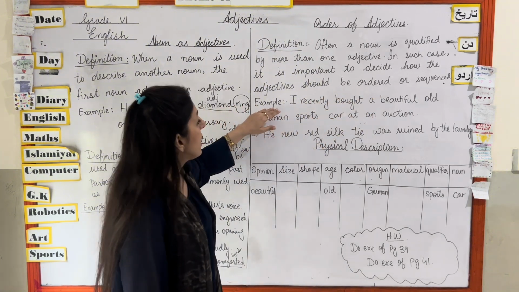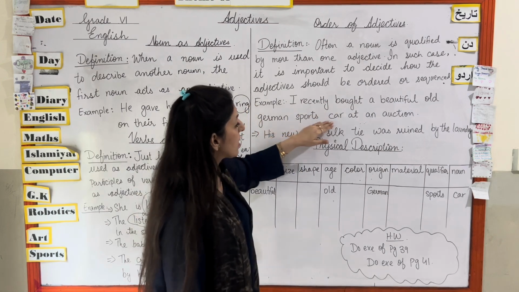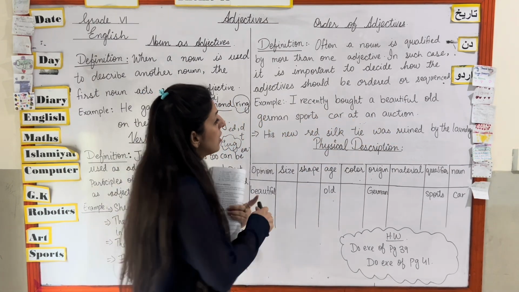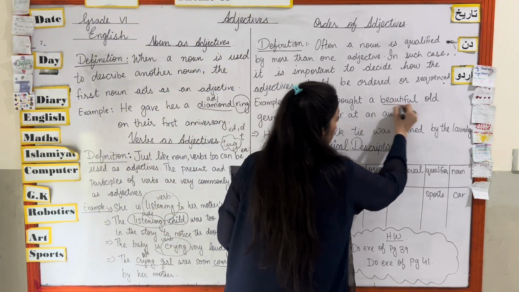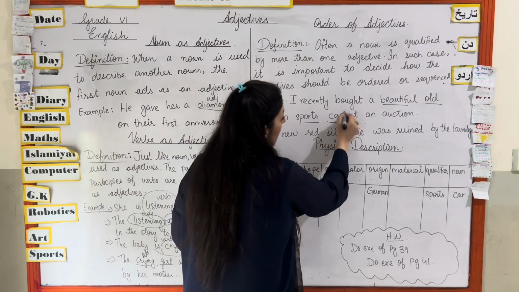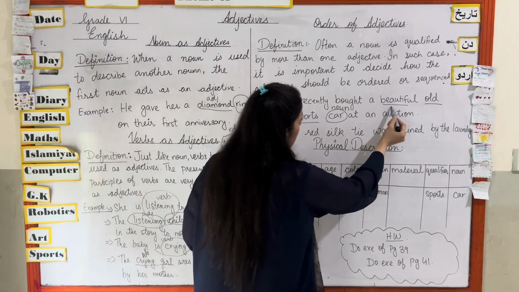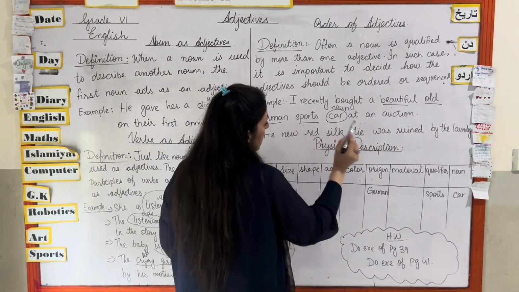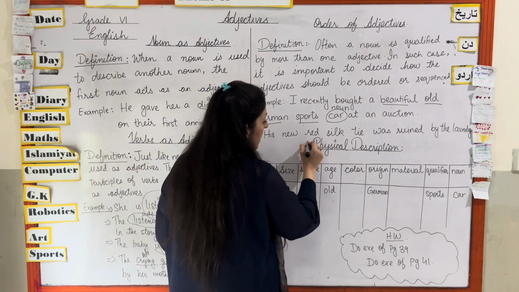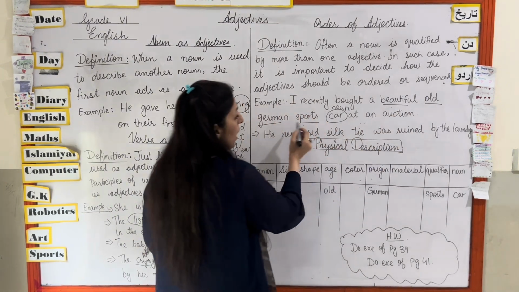Okay, example: I recently bought a beautiful old German sports car at an auction. So how many adjectives are there? First is beautiful, second is old, third is German, sports, and car is your noun. Okay, so how many adjectives are here? Beautiful, old, German, sports. There are four adjectives over here in a sentence.